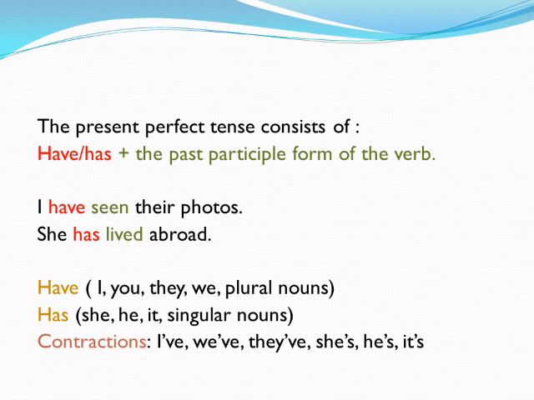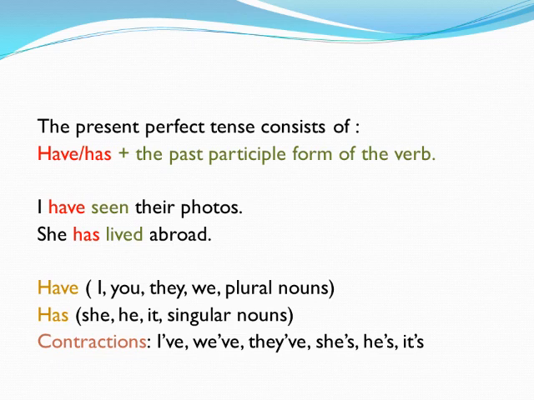Regular verbs end with ed or d, like live, and irregular verbs like see, whose past participle is seen. So, I have seen: have plus the past participle of see, which is seen. Has lived: has plus the past participle of live, which is lived. Have comes with I, you, they, we, or any plural nouns. Has comes with she, he, it, or any singular nouns.